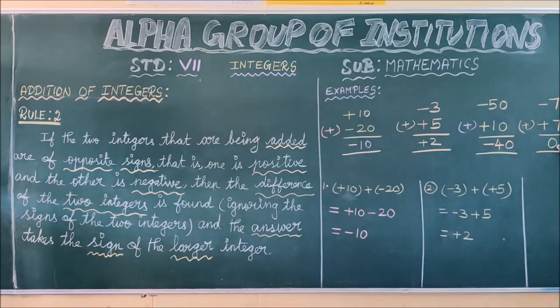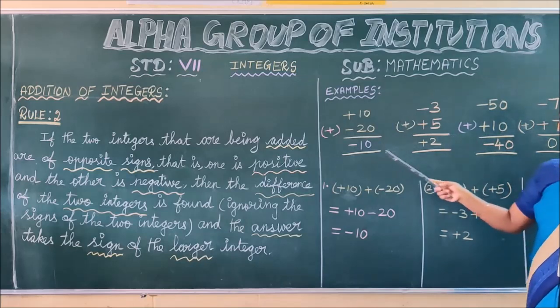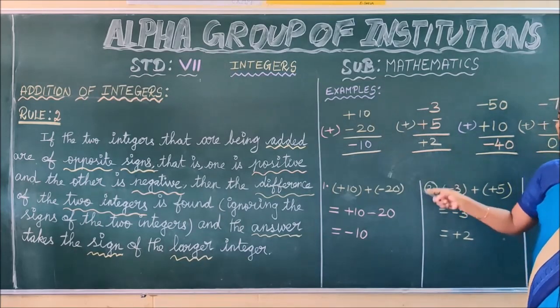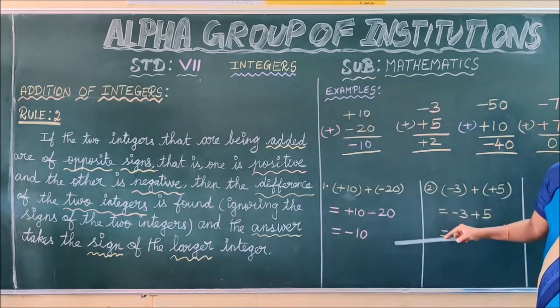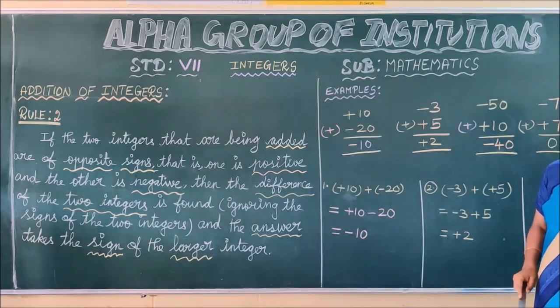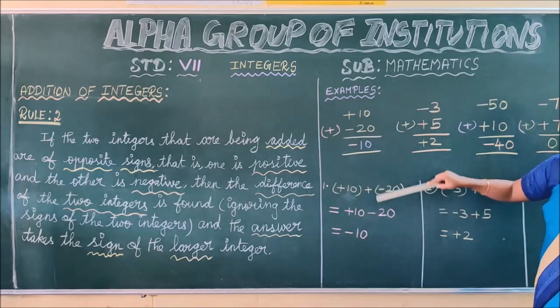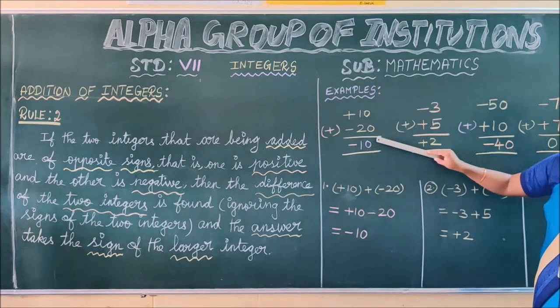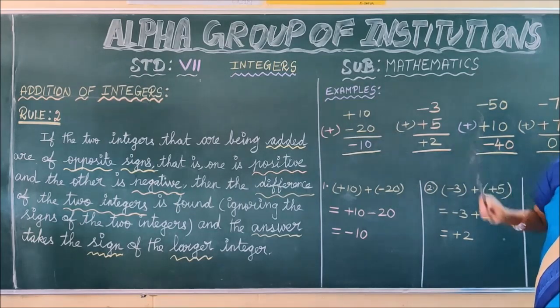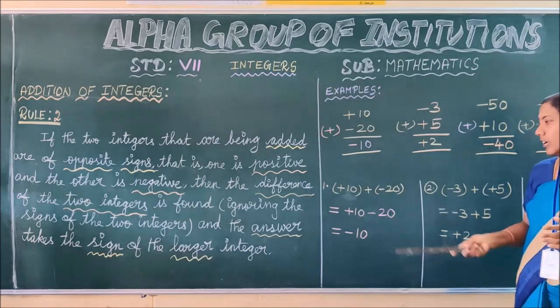Do you understand, children? And children, this is the vertical representation of addition of integers. See this, children. This is the horizontal representation. Children, you have to be familiar with both representations, the horizontal representation as well as the vertical representation. You have to learn both these methods, children. Okay. Let us see this.